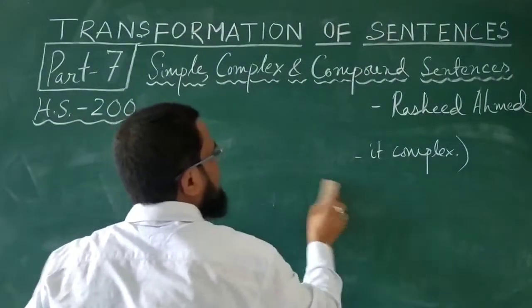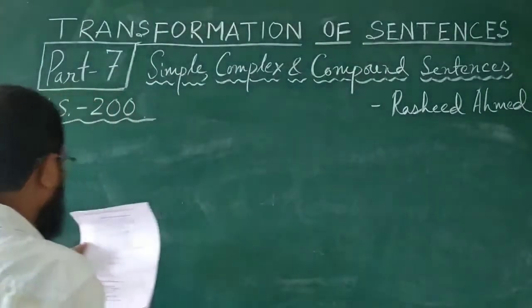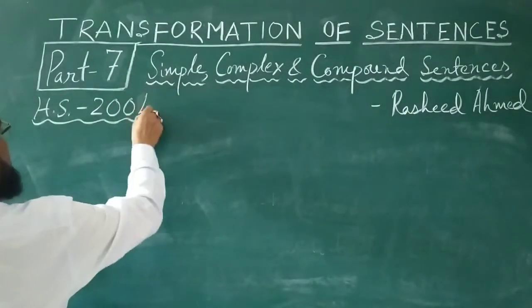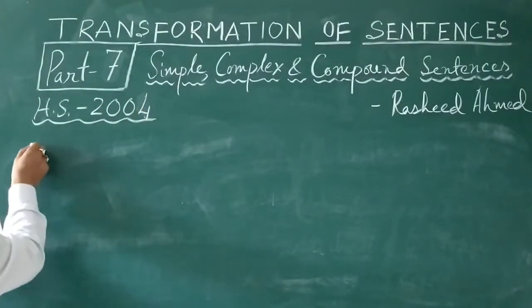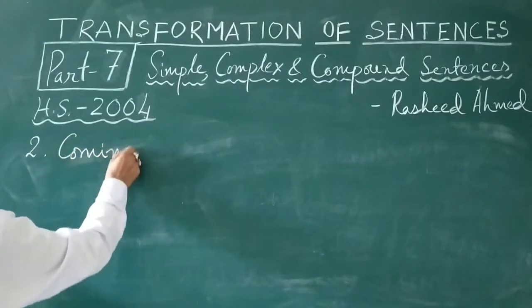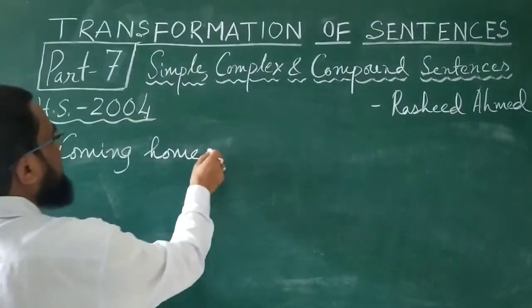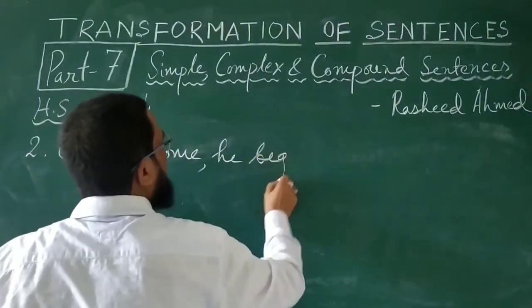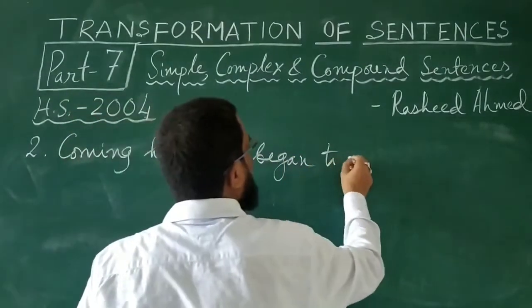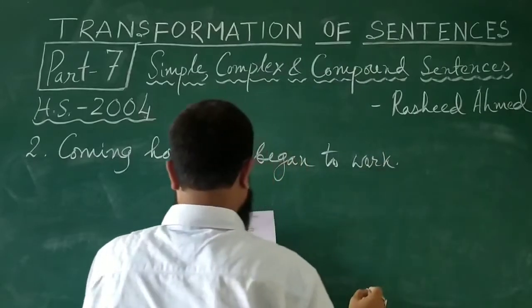This was the question that came in 2004. Sorry, in the same year 2004, another question came. Coming home, he began to work.